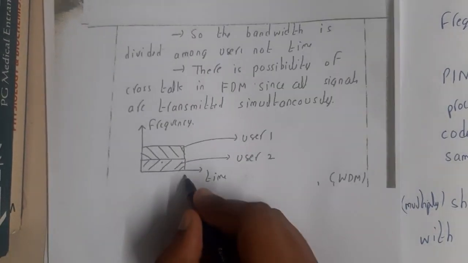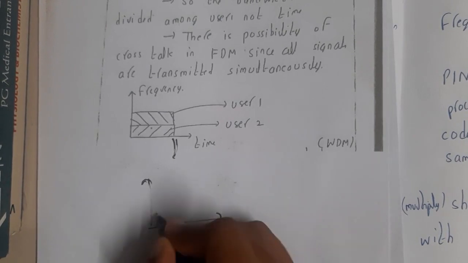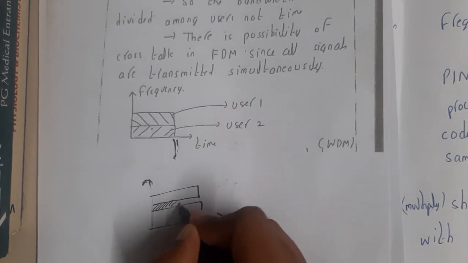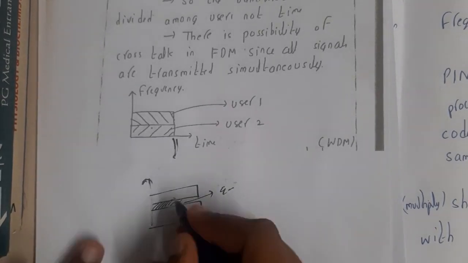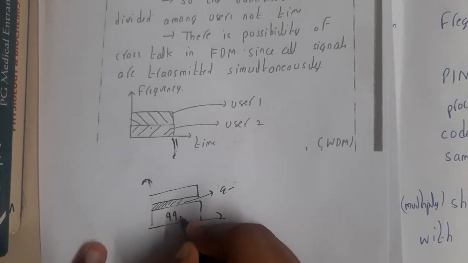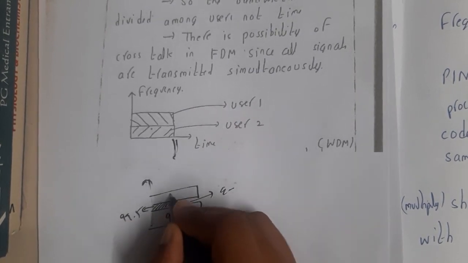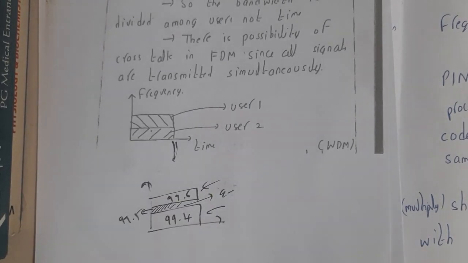While drawing in the exam, please draw a gap, guys. I forgot when I was drawing these, there should be a guard band. This gap is called a guard gap or guard band. So some band will be left out. If these guys are using 99.4, assume this band is 99.5, and for these guys they will be applying 99.6. In this way, there will be some space between them to avoid crosstalk.